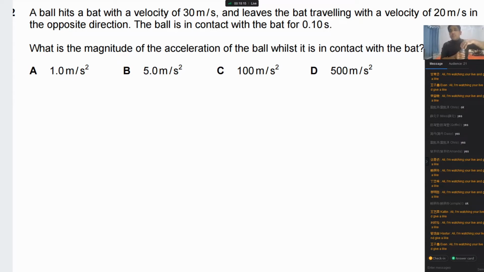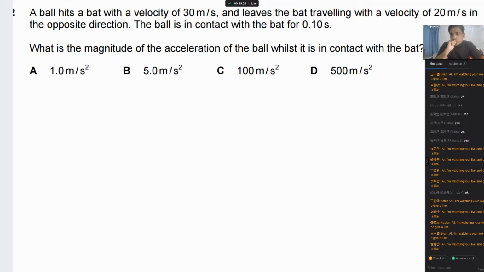First of all, sketch. The best way to answer this problem is to sketch, so you can see the picture and then you can find the answer. Okay, after 1 minute I will explain.